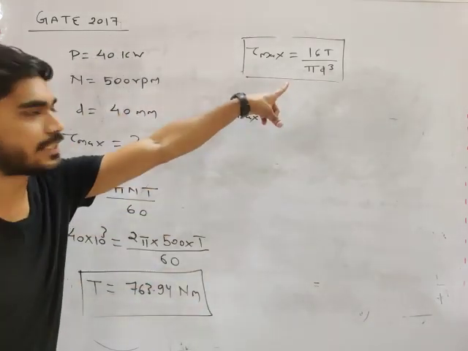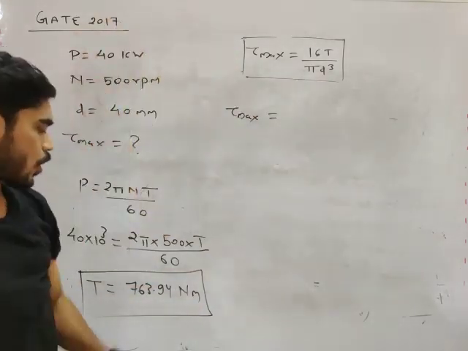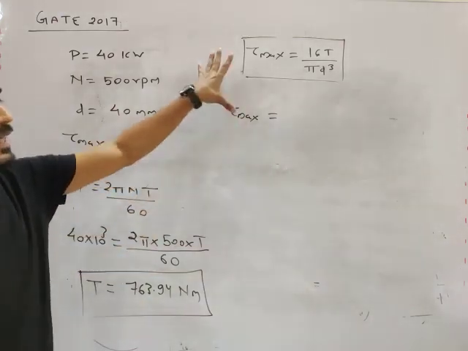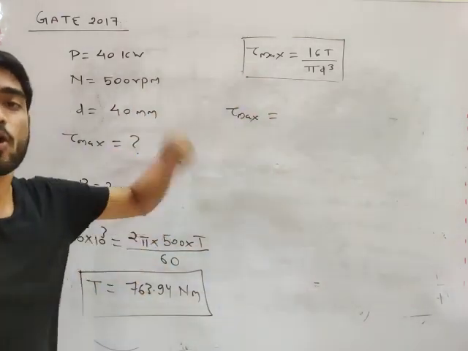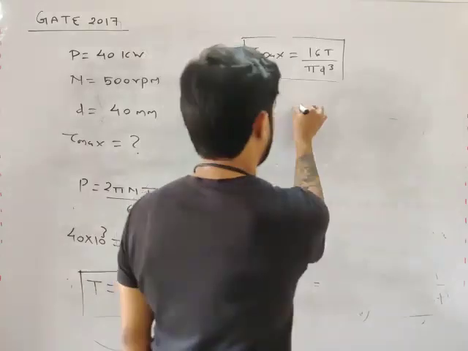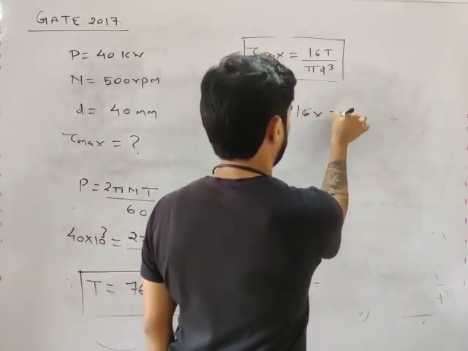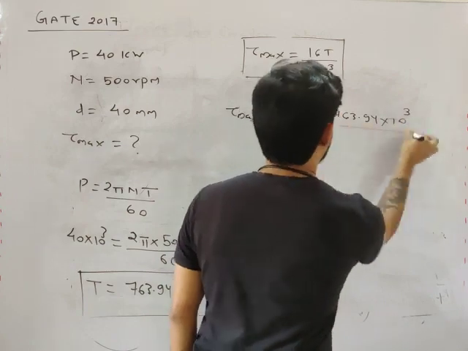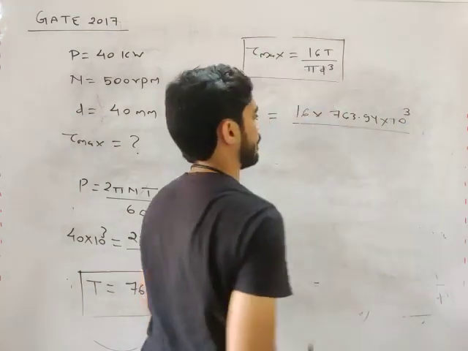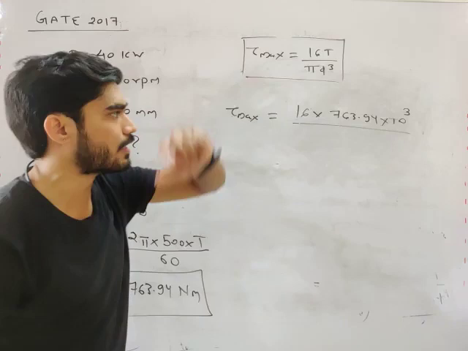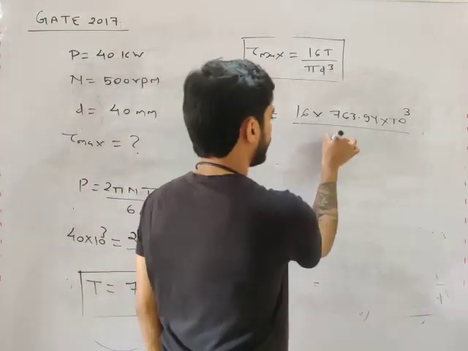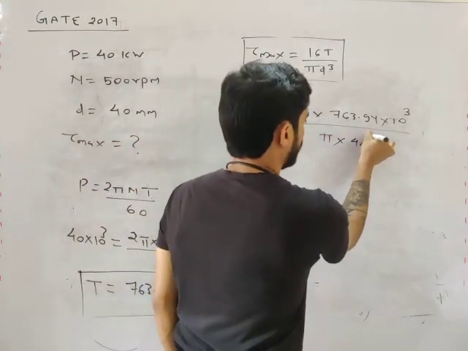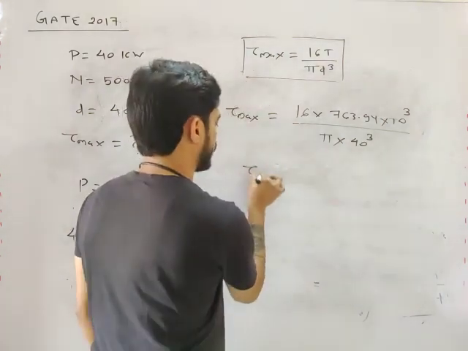Now, diameter is in mm, so we will put torque also in mm. We will get tau in Newton per mm square or megapascal. So, we have to convert torque into Newton mm. So, 763.94 into 10 to the power 3. This will be Newton mm. From Newton meter, I have converted it into Newton mm, divided by pi d cube. So, how much will you get?